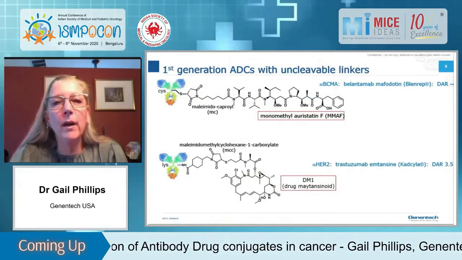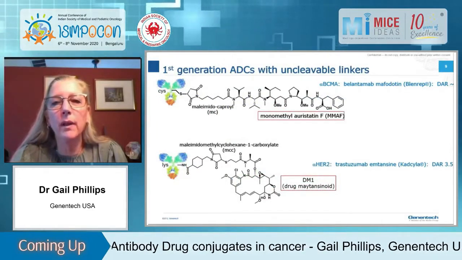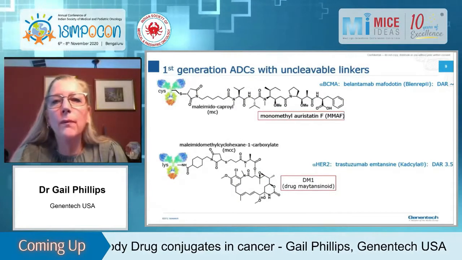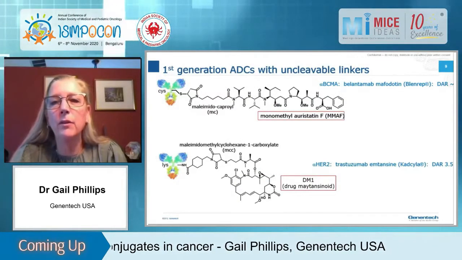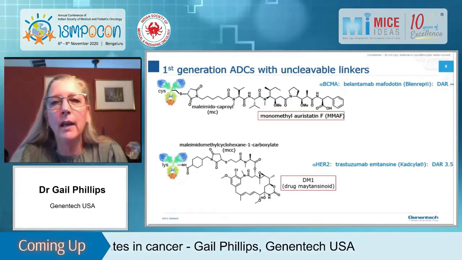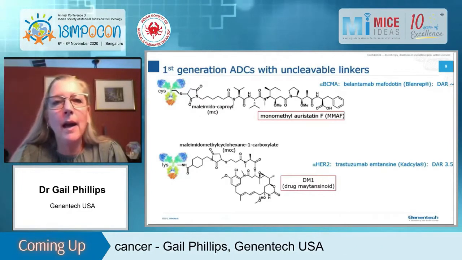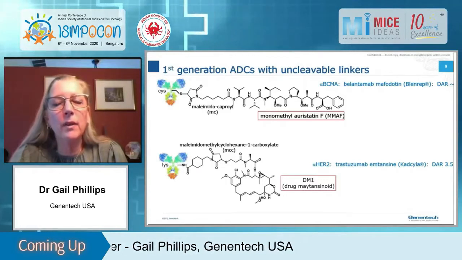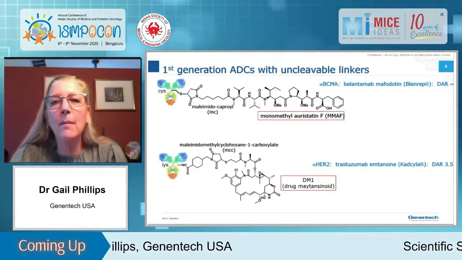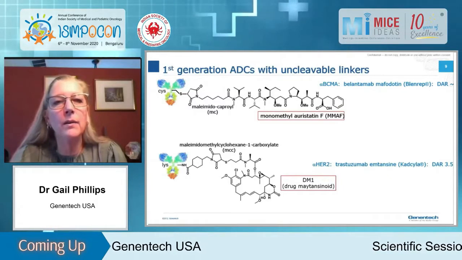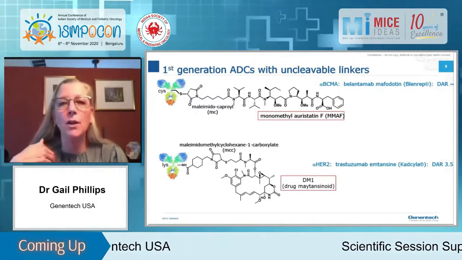And then there are what we call first generation ADCs with uncleavable linkers. Very recently, this ADC was approved, Blenrep. This is for multiple myeloma. It targets an antigen called BCMA. And this has an uncleavable linker shown as MC, and the auristatin MMAF, which again is an auristatin that is not cell permeable.